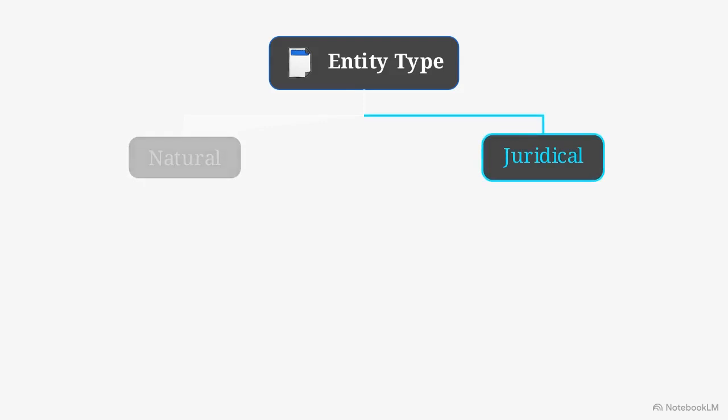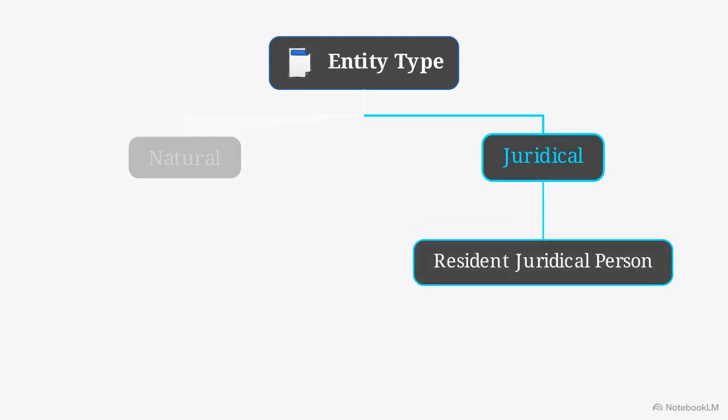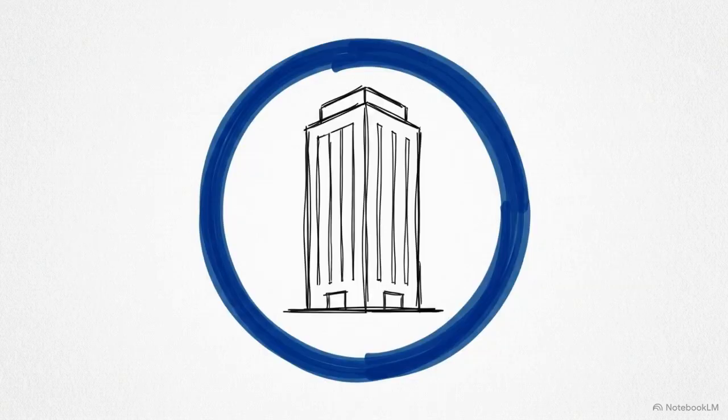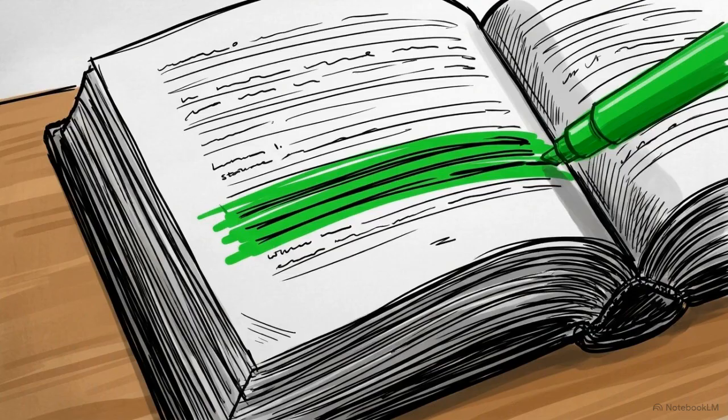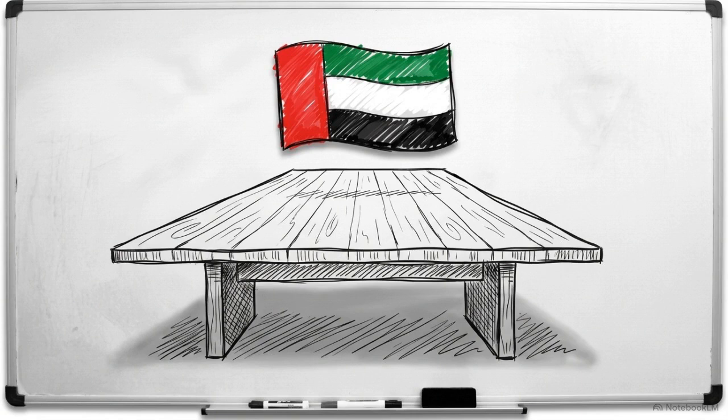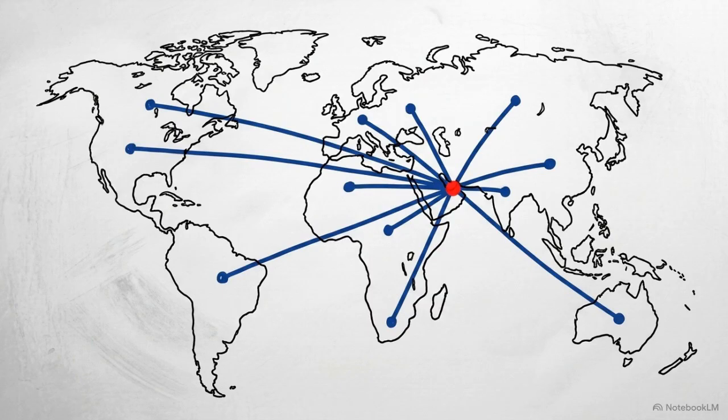The law defines a juridical person strictly as a company or a legal entity. The baseline rule is direct. UAE incorporation automatically triggers residency for corporate tax purposes. This automatic residency explicitly includes all free zone entities. The statutory trigger is absolute. Once established under UAE jurisdiction, residency classification is locked. Consequently, the physical location of the executive team is completely irrelevant if the entity holds UAE incorporation. Likewise, the geographical source of the income earned has zero bearing on this automatic trigger.